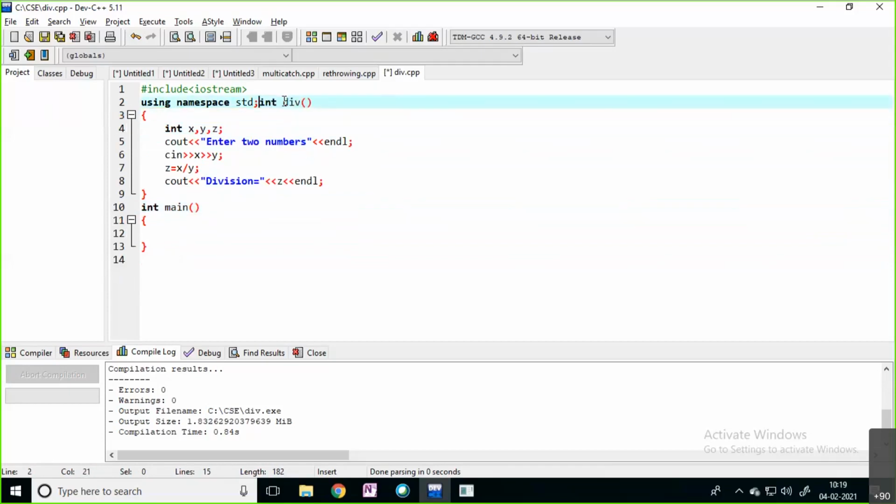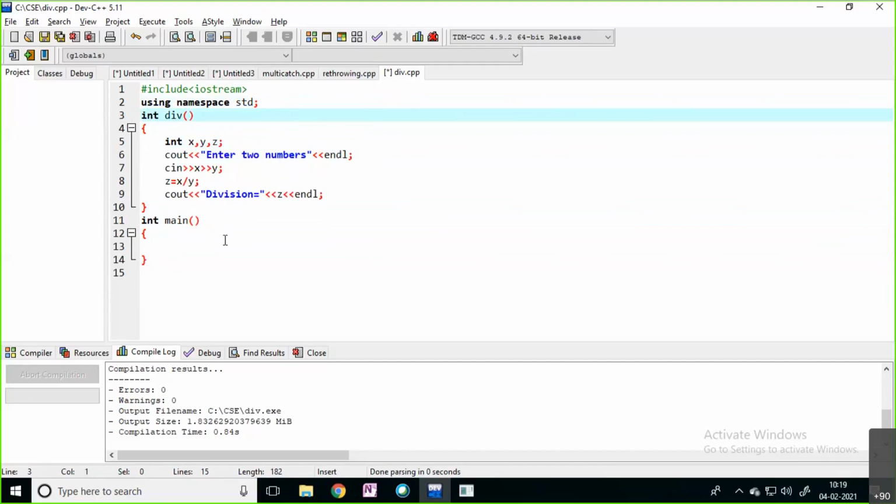Sir, we should take float, then float result, then result equals Z. Okay, that is what you are saying inside the div function.